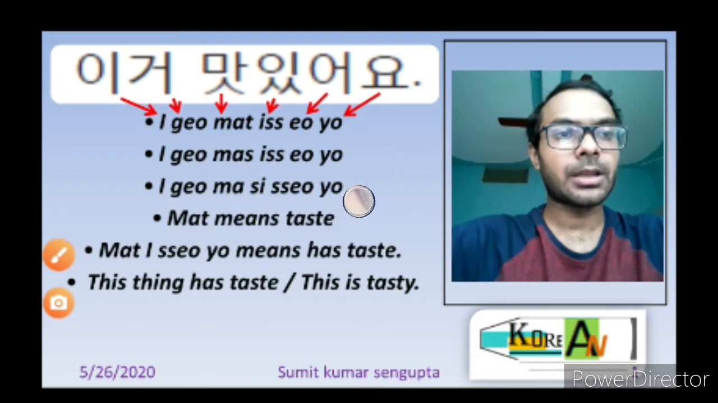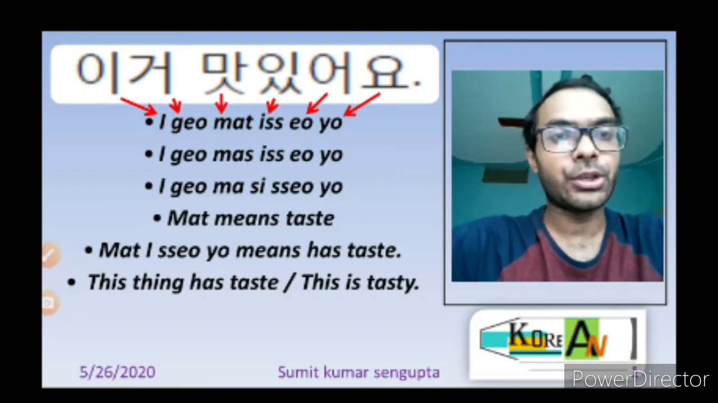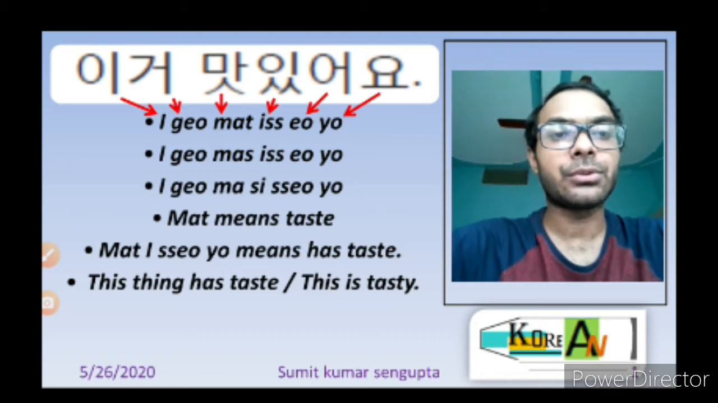Today we will be talking about how to say this thing is delicious and this thing doesn't have a taste. So let's move on to our slides. Today we will be reading about a new verb, mat. Mat means taste. Okay, and we already know issoyo means have. If we write mat issoyo, it means having taste. To say this thing is tasty, we have to say igo mat issoyo.